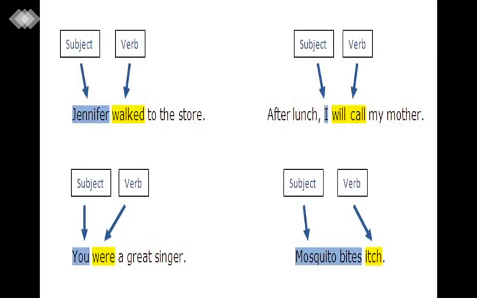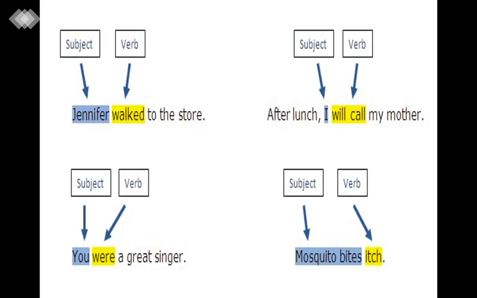Again, let's come back to our topic. "You" is a subject, not only because it is a pronoun, but because here we are talking about you. So because it is a pronoun and also we are talking about you, that's why it is a subject.